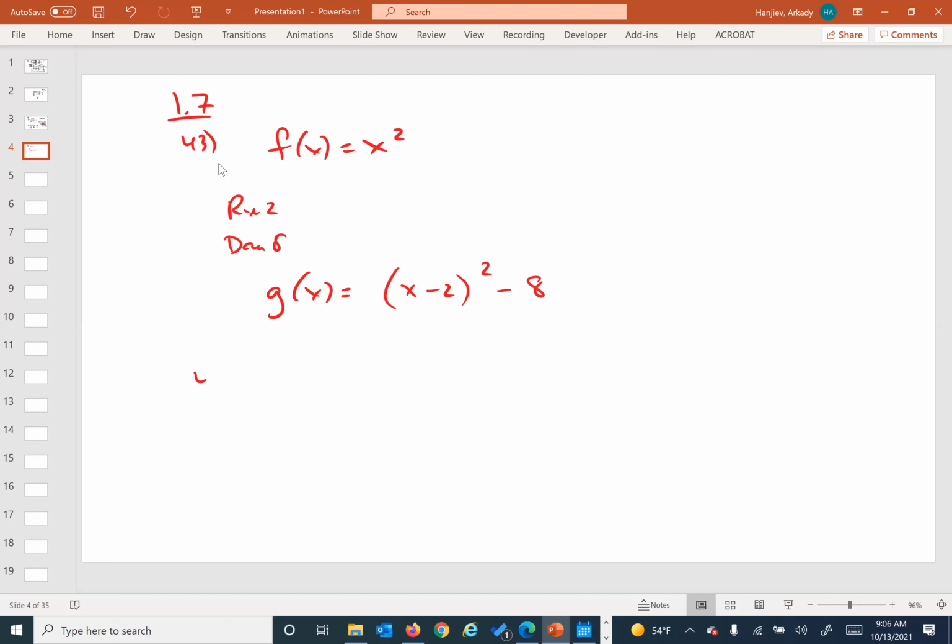How about 47? So the parent function is the absolute value of x. It is moved up 10 units and a reflection about the x-axis. All yours there.